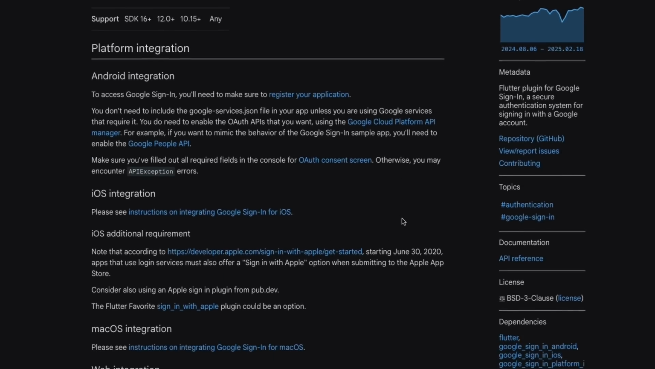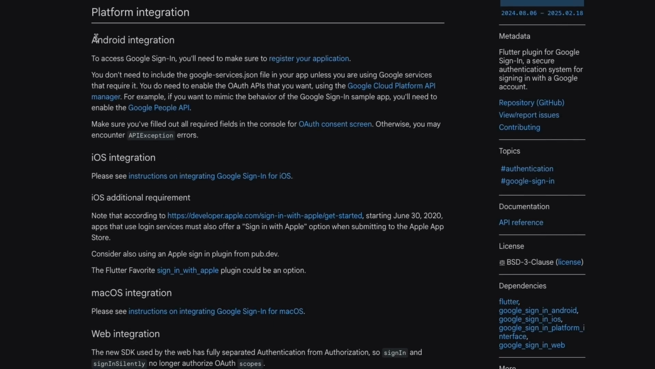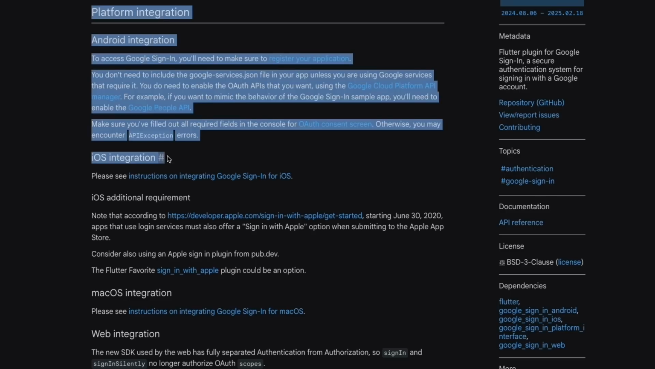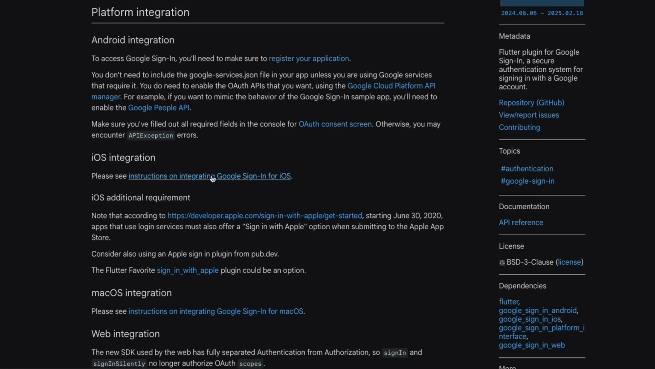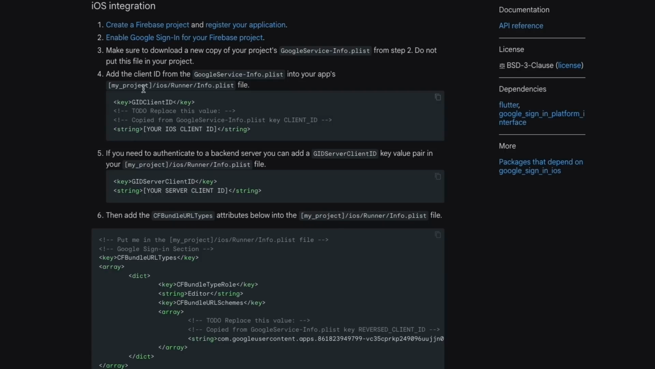If I was to show you how to do it for iOS, you can see the iOS integration there. So I'm going to follow these steps. We've created a Firebase project and registered our application. We've done number 2, enabling the Google sign-in. We've also downloaded the GoogleService-Info.plist. And then what we need to do is these steps now. We need to add the client ID in iOS Runner Info.plist.